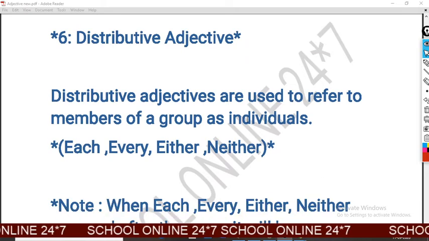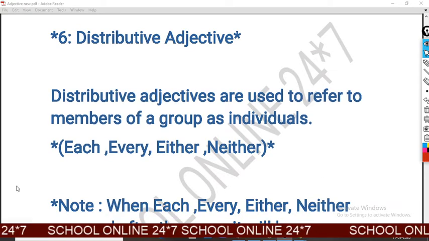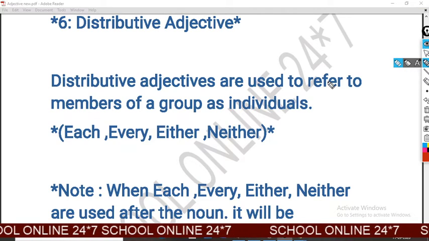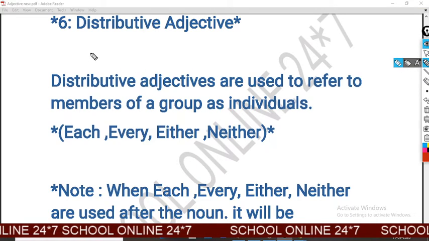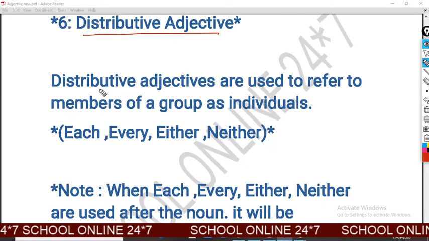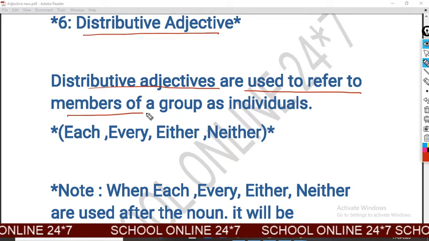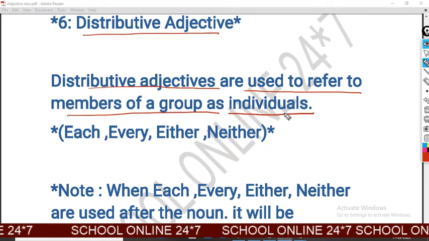Now I am going to describe the sixth kind of adjective, the distributive adjective. Look at it very carefully. Distributive adjectives are used to refer to members of a group as individuals.